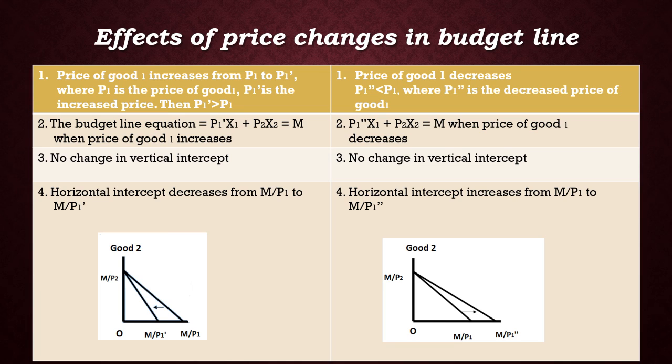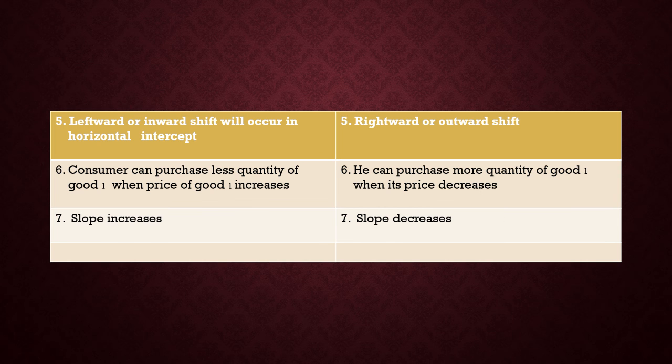Third one, there is no change in vertical intercept when the price of good 1 changes. Fourth one, in the case of horizontal intercept, it decreases from M by P1 to M by P1 dash when the price of good 1 increases. On the other hand, it increases from M by P1 to M by P1 double dash when the price of good 1 decreases. Fifth one, the horizontal intercept moves leftward or inward when the price of good 1 increases. On the other hand, it moves outward when the price of good 1 decreases.